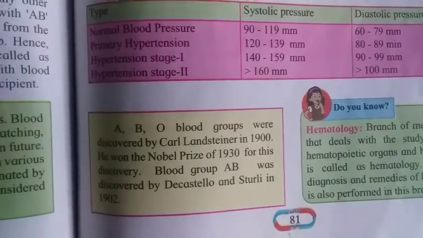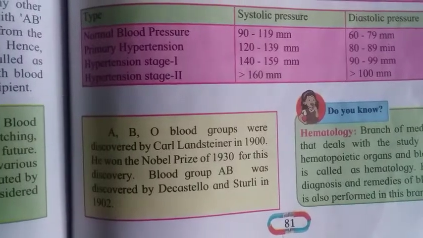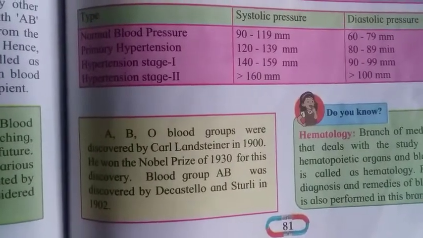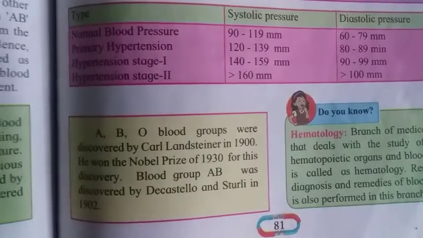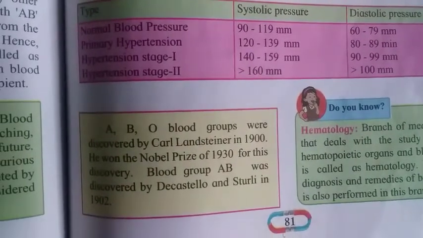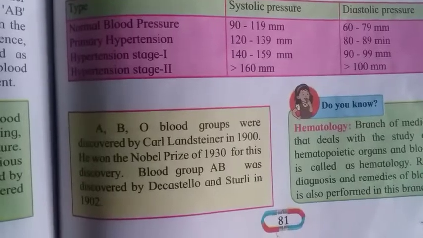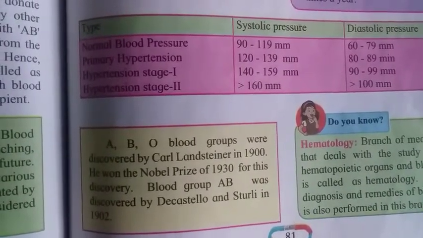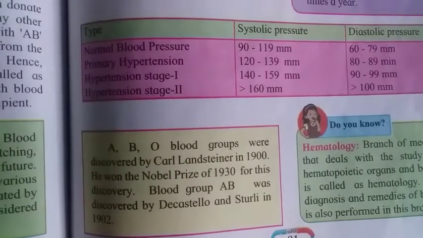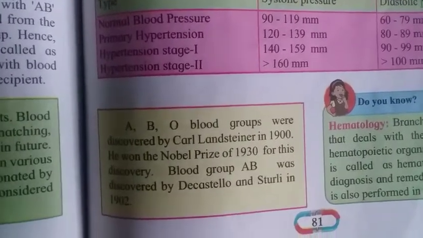Hypertension stage first: systolic 140 to 159 mm, diastolic pressure 90 to 99 mm. Hypertension stage second: systolic more than 160 mm, and diastolic pressure more than 100 mm.